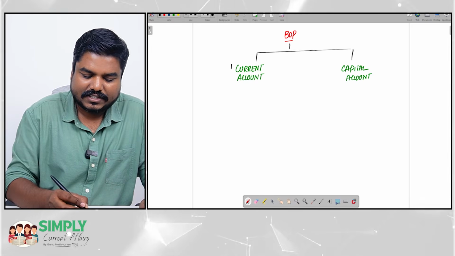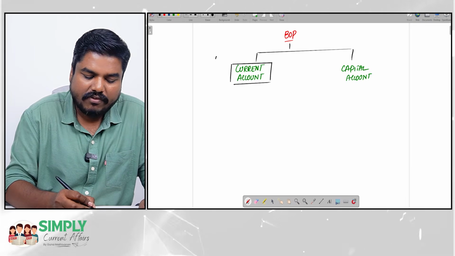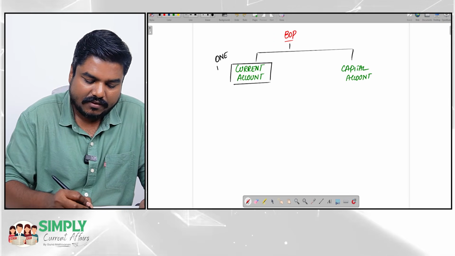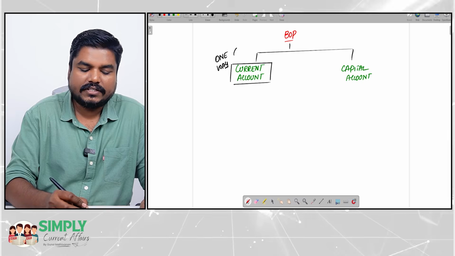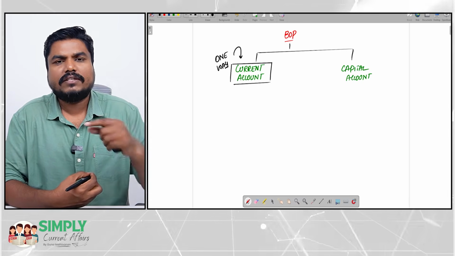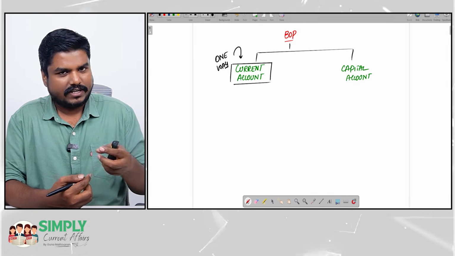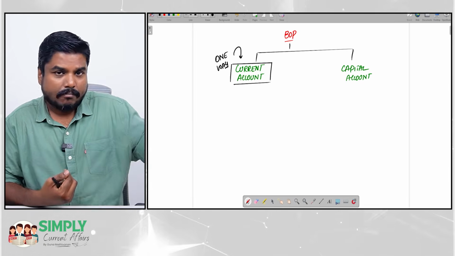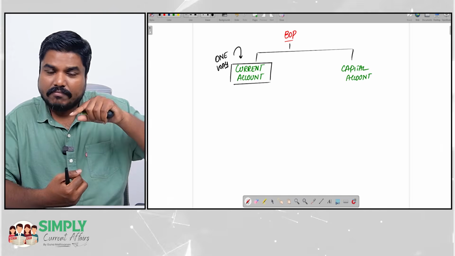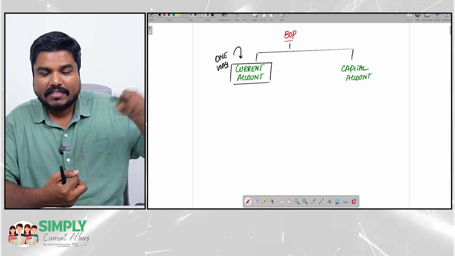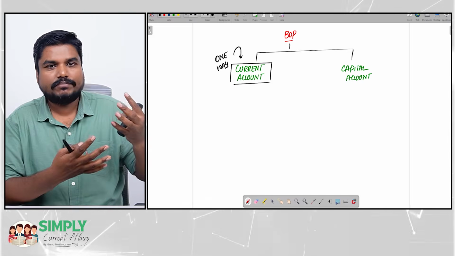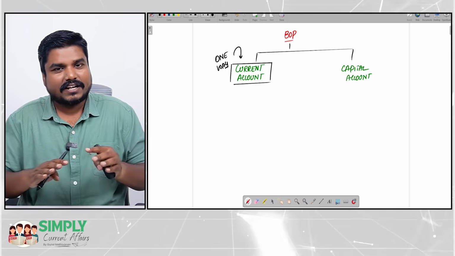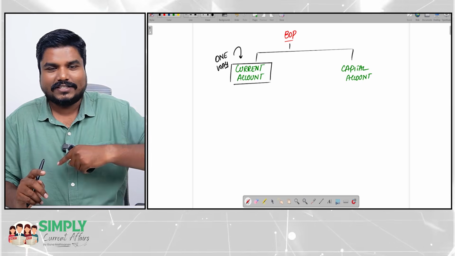All those transactions which are one way in nature will come under current account. What is it, one way in nature, sir? For example, I export something for which I get money. Money comes to me. Will I give that money back? Will I pay that money back? Definitely no. So I export, I am getting money to me. The money which I received, with which the transaction gets over. So money comes once, one way.